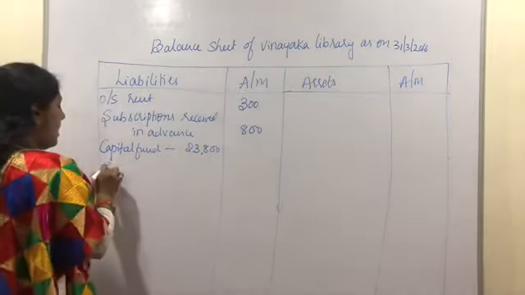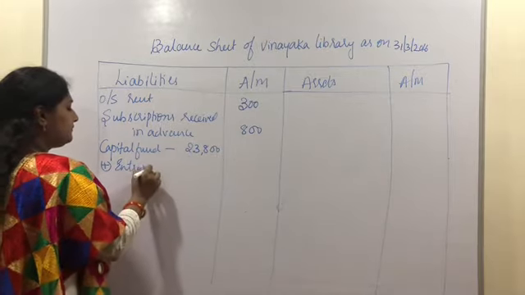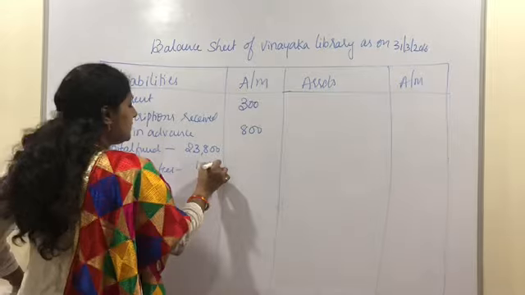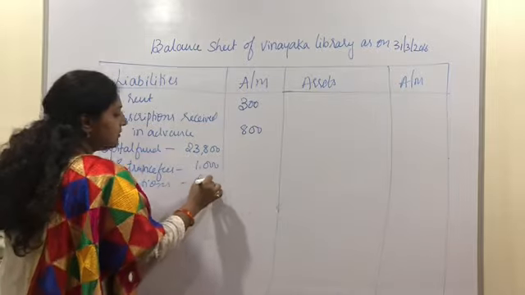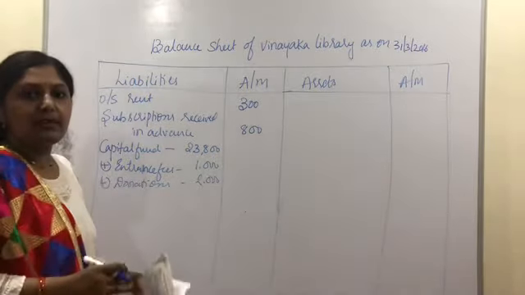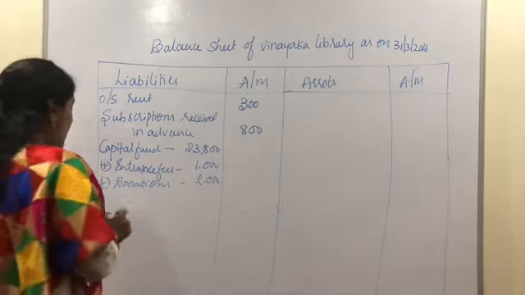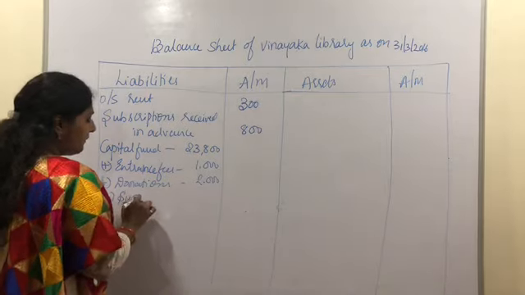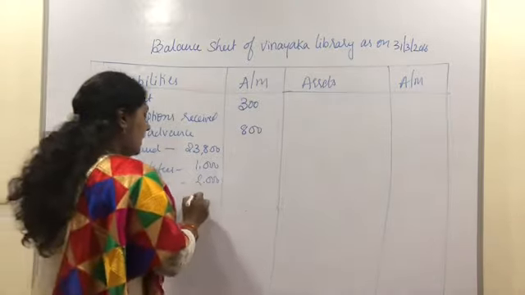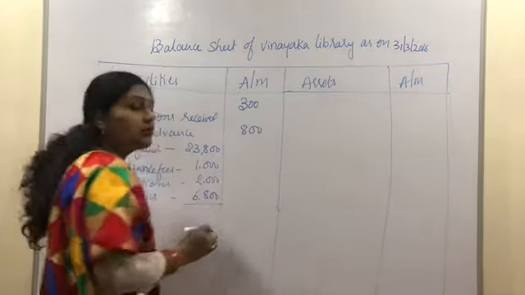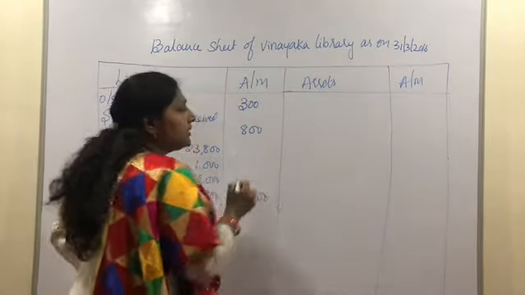Now we need to add the half of entrance fees here, which is 1,000, and we need to add half of donations, which is 2,000, because already we have calculated these two balances in the income and expenditure account, so directly we can write the balance without making any kind of calculation. And then let us add the surplus what we have calculated in the income and expenditure account, which is 6,800. So the closing capital fund balance is 33,600. That's all on the liability side.